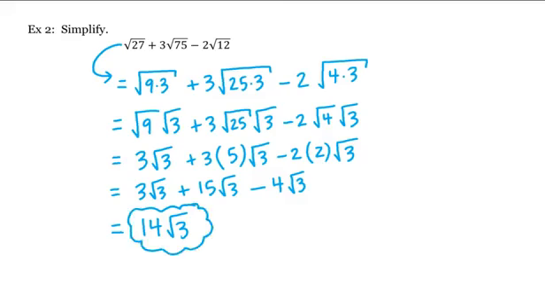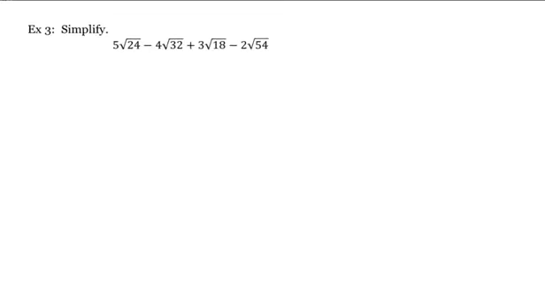All right, let's see one more. Again, we'll start by working with each square root separately and extracting the perfect squares. In other words, this is equal to 5 times the square root of 24. But 24 is 4 times 6, and 4 is a perfect square. Minus 4 times the square root of 32, but 32 is 16 times 2, and 16 is a perfect square.